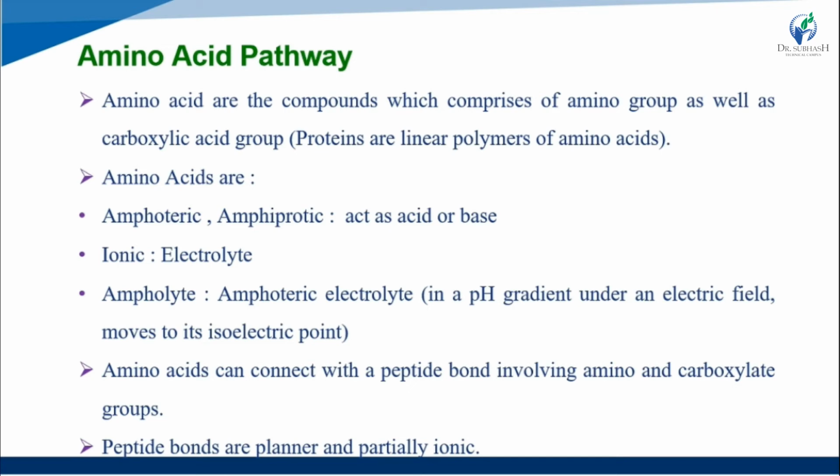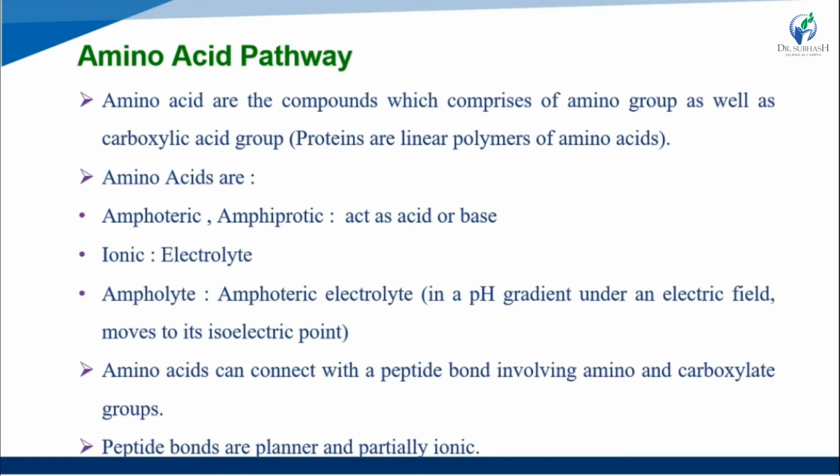Proteins are linear polymers of amino acids. Amino acids are amphoteric, meaning they can act as an acid or also as a base.